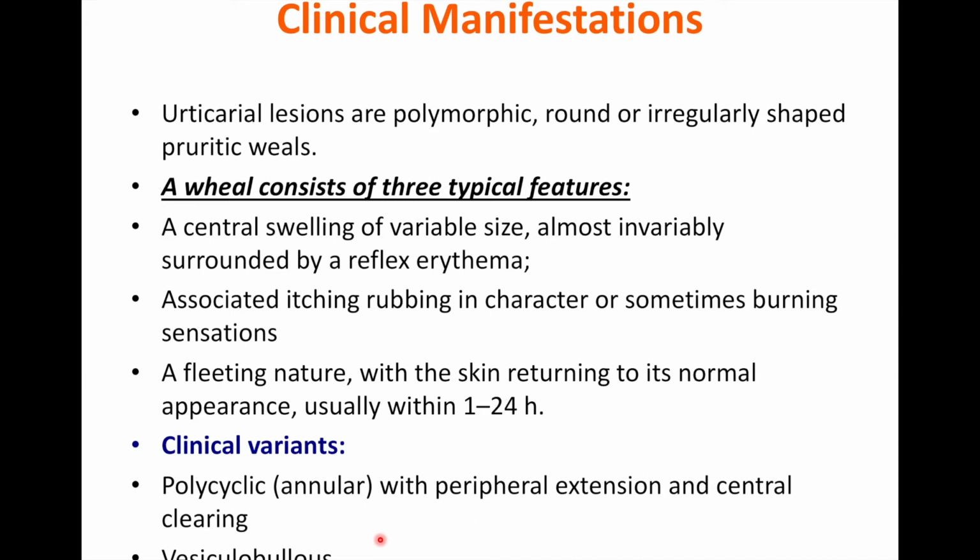Now, what is the clinical manifestation of the wheal? It is polymorphic, round, irregular shape, and itchy. There is central swelling variable in size, surrounded by reflex erythema. The itching is anaerobic in character, a fleeting nature or evanescent. It means that the lesion will appear and will disappear within half an hour or 1 hour up to 24 hours. Some clinical variants are like polycyclic pattern with peripheral extension and central clearing, and vesiculobullous variant.